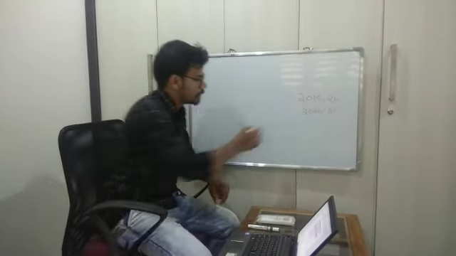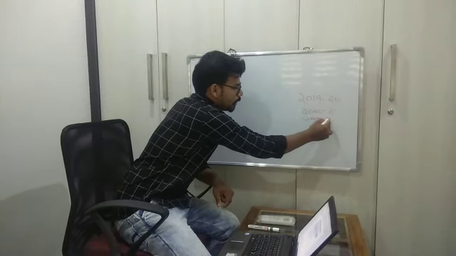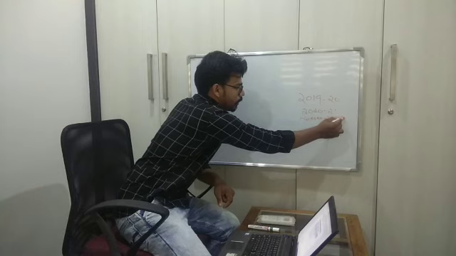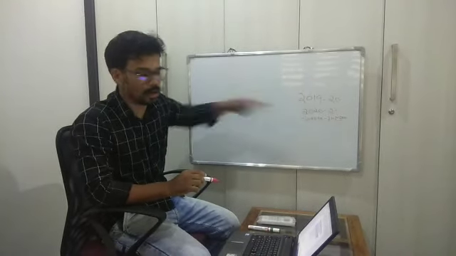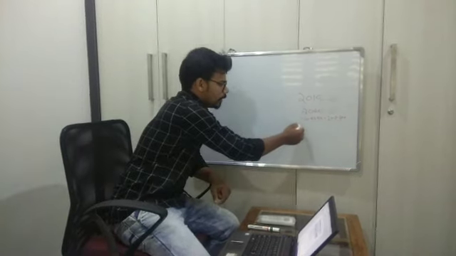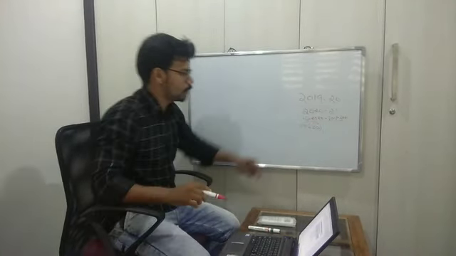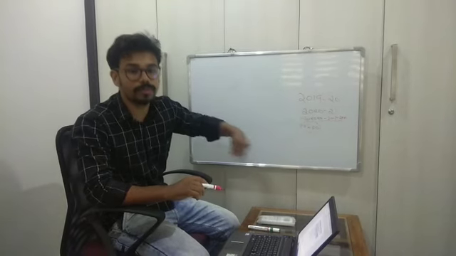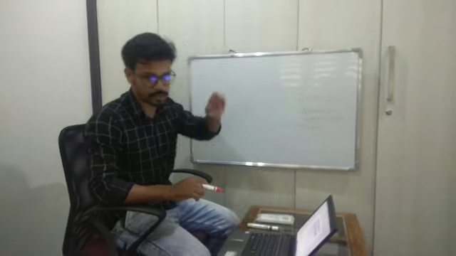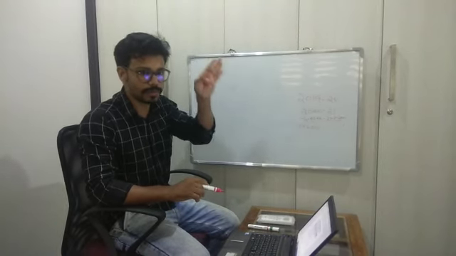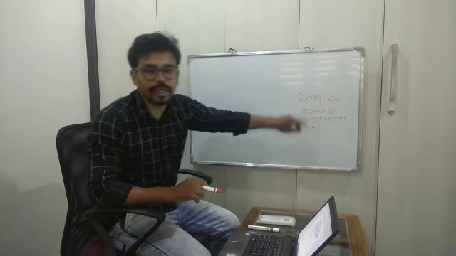So the previous year 2020-21 is starting from 1st April 2020 to 31st March 2021, right? So the budget they have announced in, I think, February 2020. So what does it mean? The February 2020 budget will be applicable for the next previous year. What is the next previous year? Starting from the 1st April 2020, that means the previous year 2020-21.